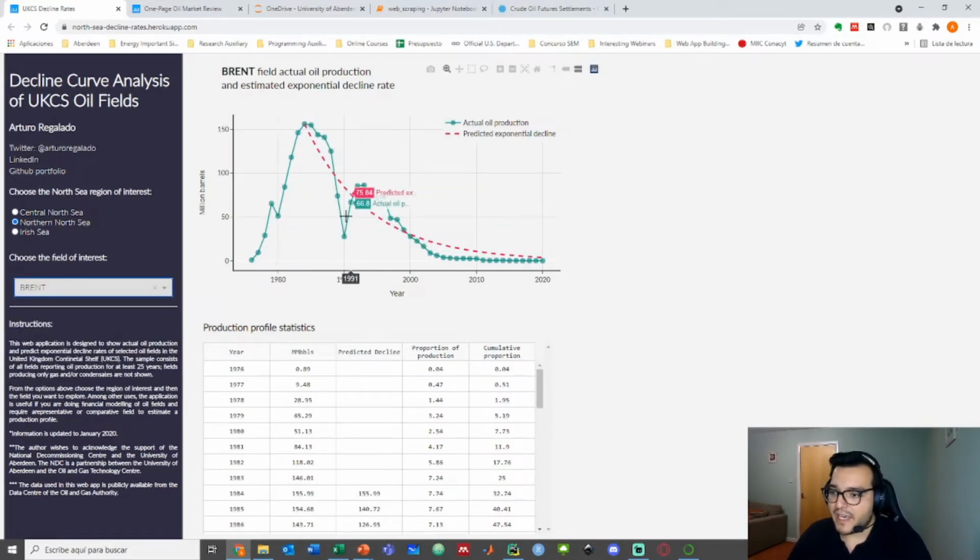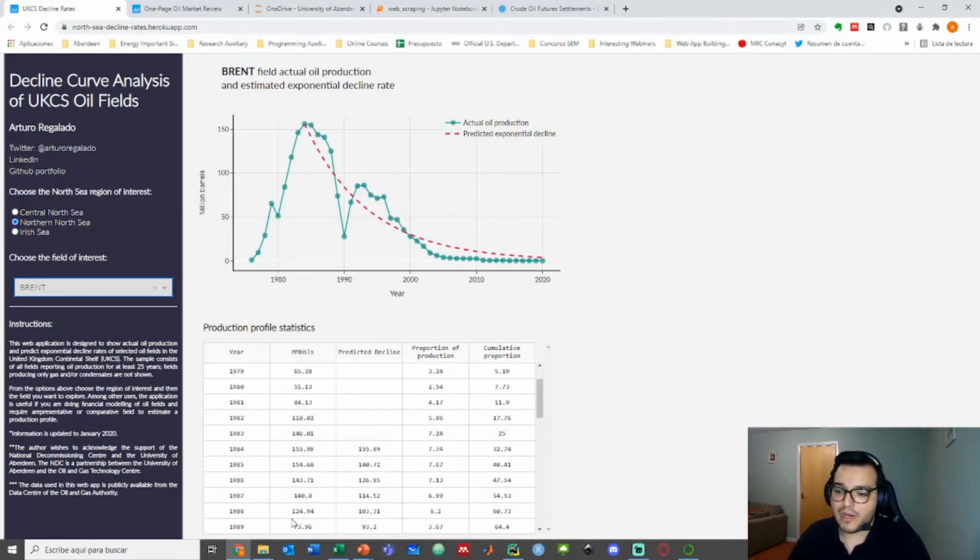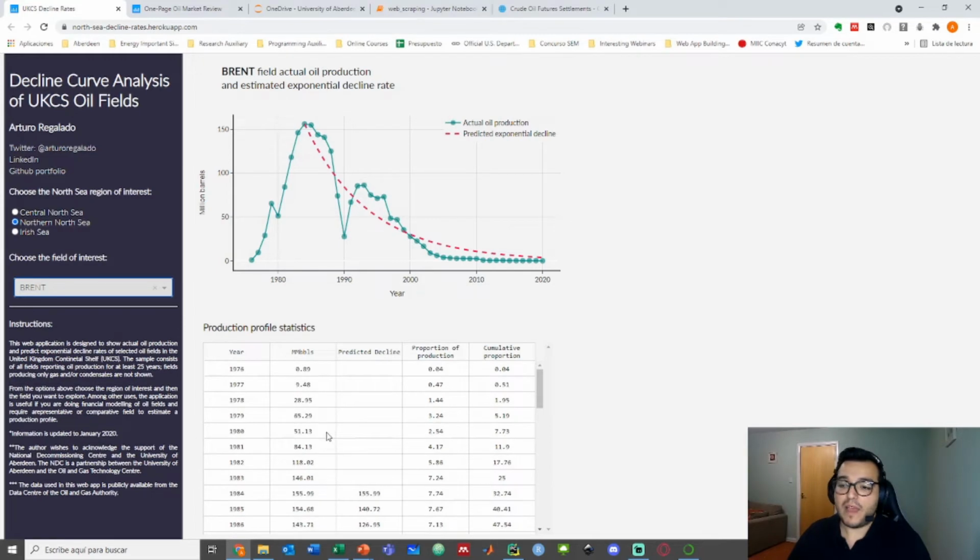We can see here that it had a terrible time, maybe before the 90s, when production was slowing a lot. Then new projects come that increase the production again, and then we're having it back. And I even have a forecast of how production has been changing throughout the years and what production is going to be for 2020. Okay, and this is all automated. I just had to do the code once, and I have all this information at my fingertips.